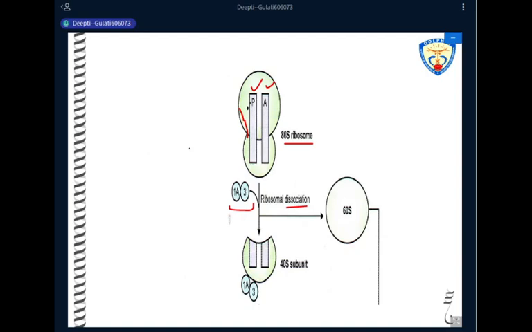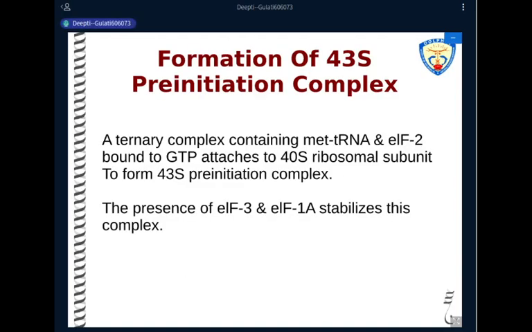So when translation has to take place, the first step is the formation of a pre-initiation complex, which is also known as the 43S complex. Now this 43S complex is a ternary complex. Ternary means we know there will be three components in it. What are these three components? There is an initiator transfer RNA. The initiation codon, we know, is AUG. AUG codes for methionine. So the initiator tRNA is the Met-tRNA.